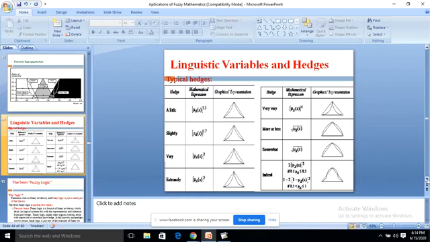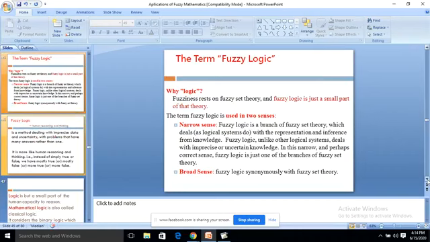Here some hedge values and graphical representations are given: little, slightly, very, exactly, very very, more or less, somewhat, indeed. These are the adverbs used in linguistic variables.